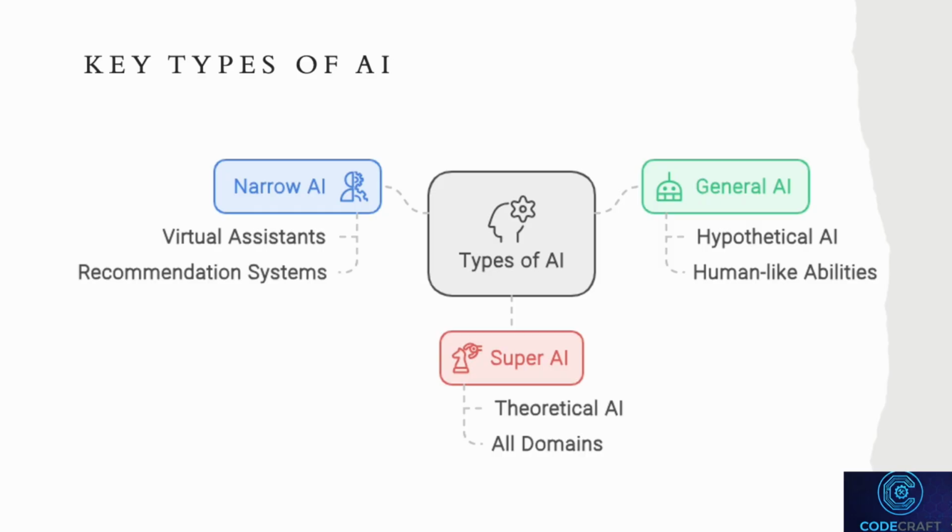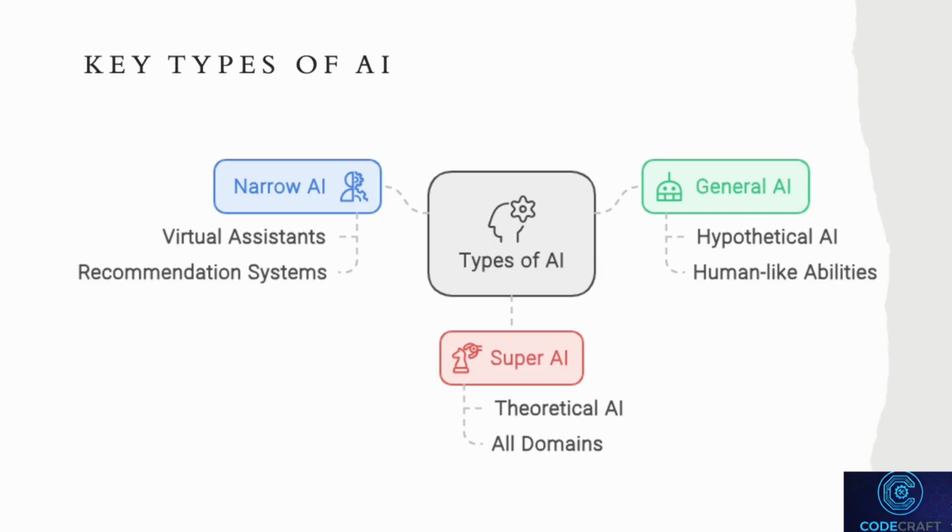Now that we've defined AI and what we are up against when it comes to the human brain, let's explore the key types of AI that are currently recognized in the field.